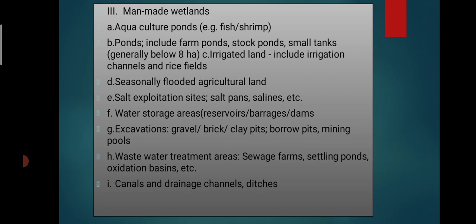That means cultivation of fish or shrimp, or anything like a rice field, the production or cultivation of rice. It is also one important thing.